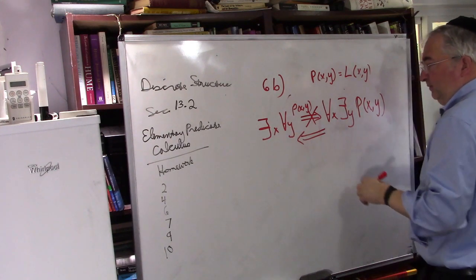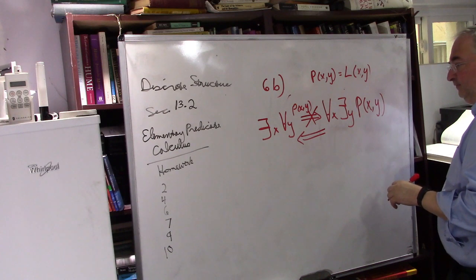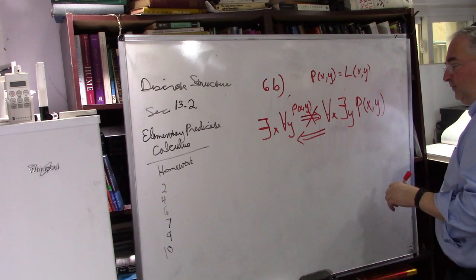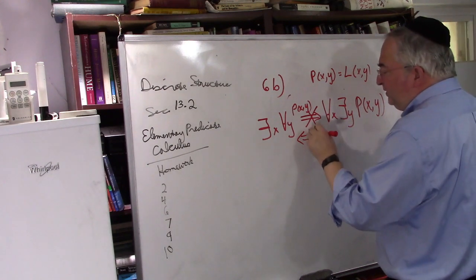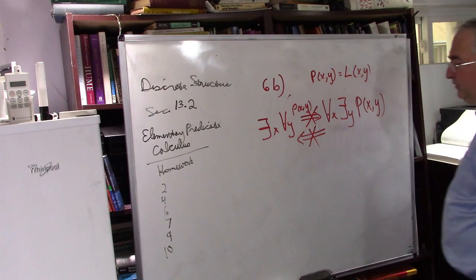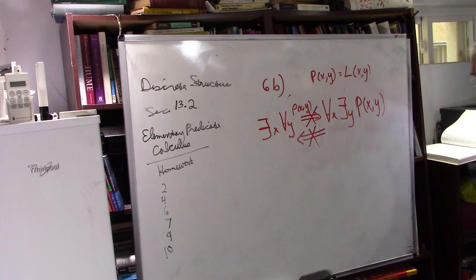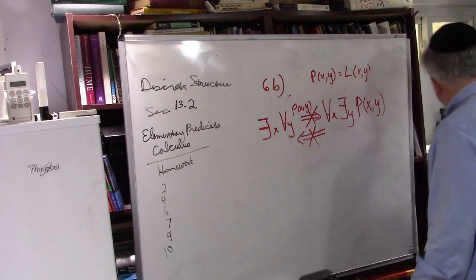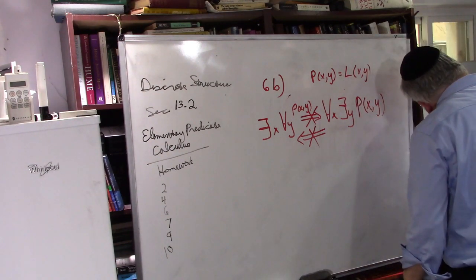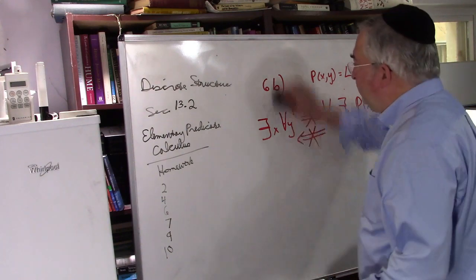No, that's not true either. Okay, this is different than what we did in class. But anyways, the love thing shows that this is false. Okay, good. 6 we did. Next, 7. The universe, let's cross it out.